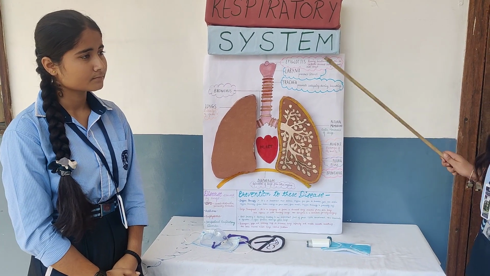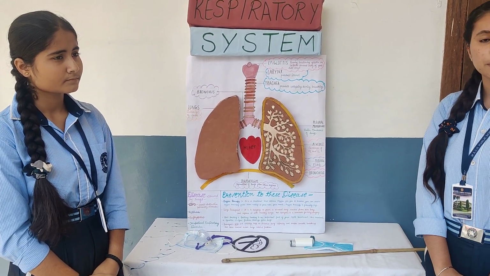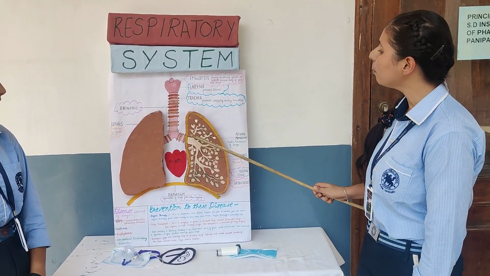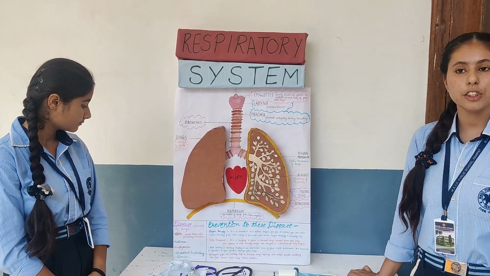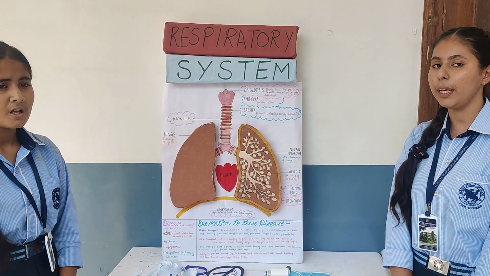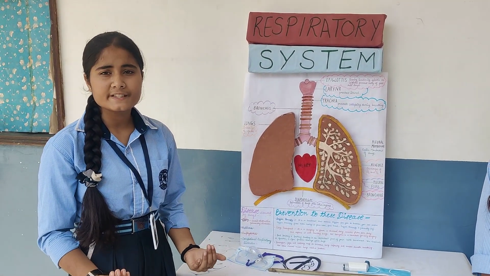In this structure, we have two major parts. First is the conducting part, which starts from the nostrils and ends at the bronchioles. Second is the exchanging part, which is the alveoli, which help in the exchange of gases, CO2 and O2, across the membrane.